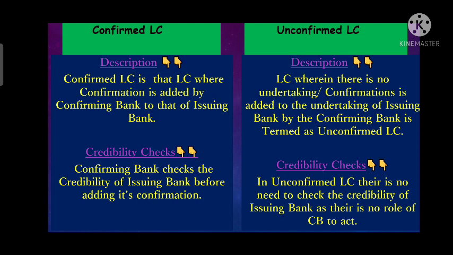So in a confirmed LC, the confirming bank, before confirming the LC, will check the credibility of that issuing bank. After checking the credibility of the issuing bank, the confirming bank confirms the LC. If it has doubt on the credibility of that issuing bank, it will not confirm the LC, or it will deny to confirm the LC.